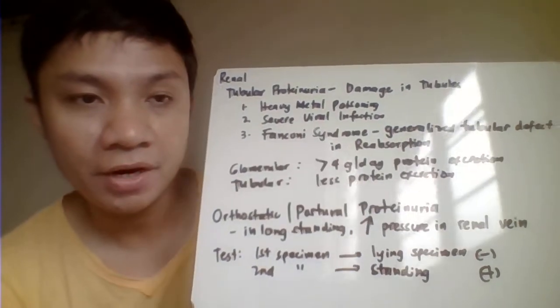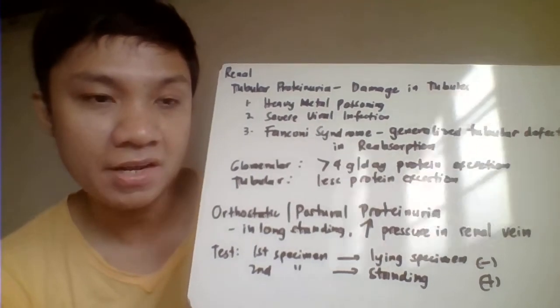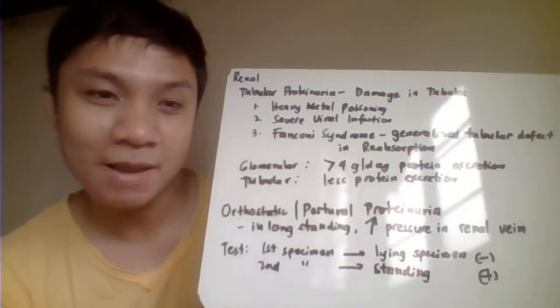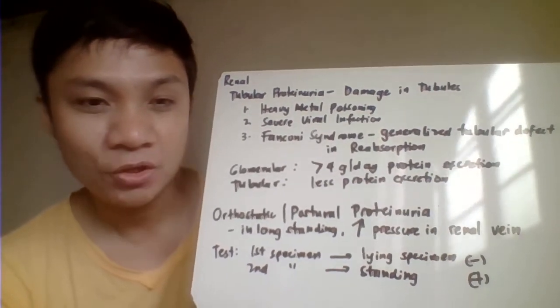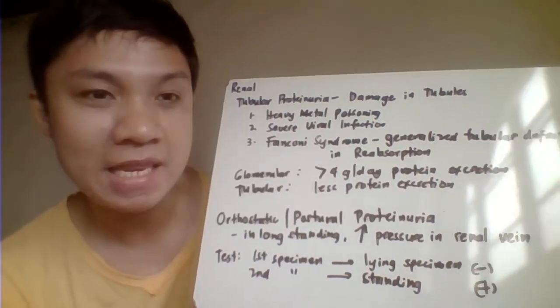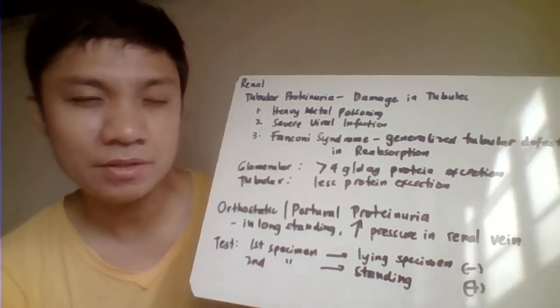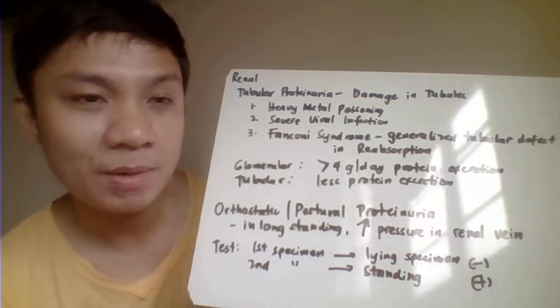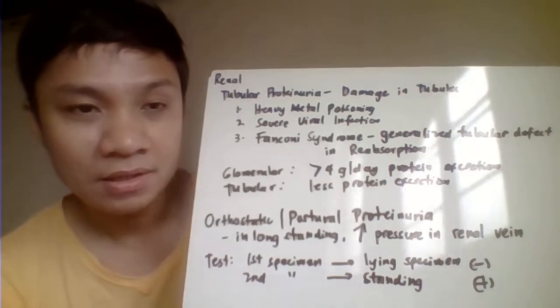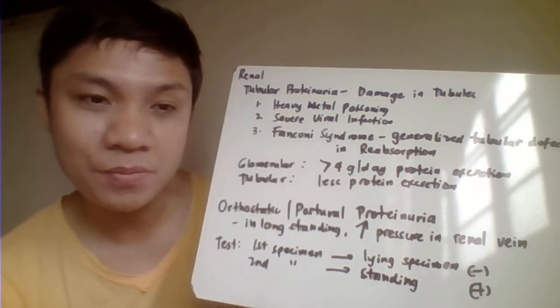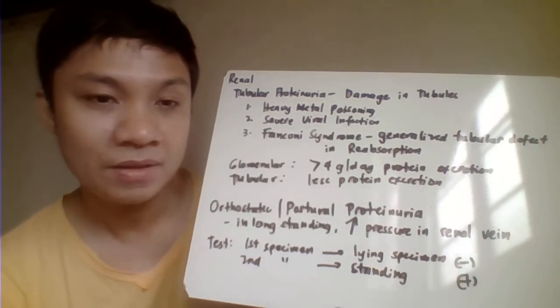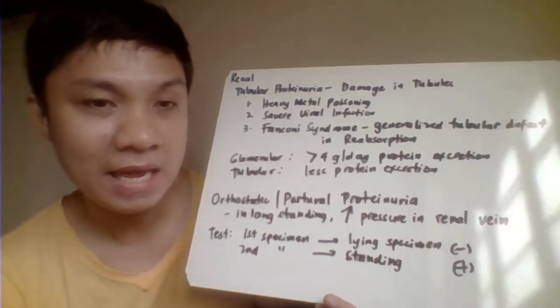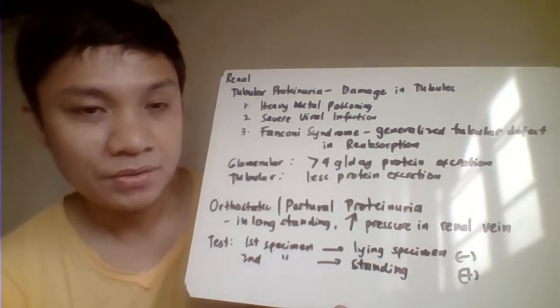Another type of renal proteinuria is damage to your renal tubules, which we call tubular proteinuria. Remember that your renal tubules are responsible for reabsorption. So if our renal tubules are damaged, they cannot reabsorb, and therefore protein comes out in our urine.